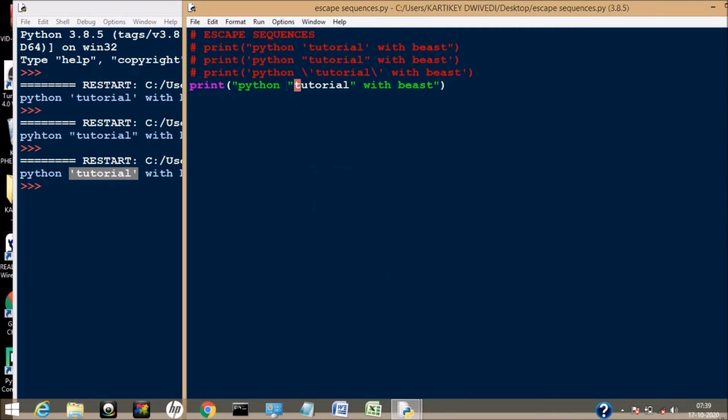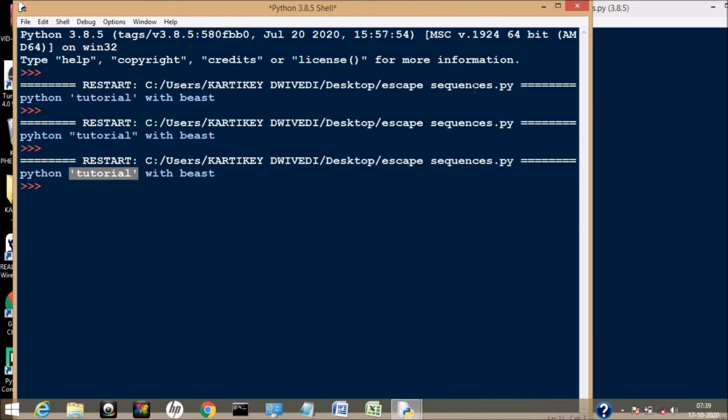To cure this, again we have to use a backslash right here and a backslash right here. In escape sequences, this whole backslash and double quote is called an escape sequence, whose meaning is to use double quote inside a double quote. This type of sequences we have to use. There are many other escape sequences also that we will see in this session. First of all, let's save it and run it. See, okay.